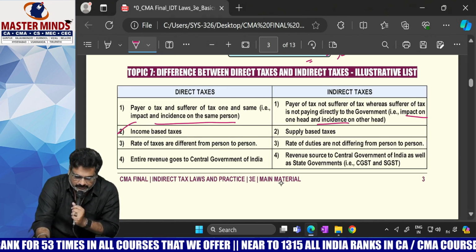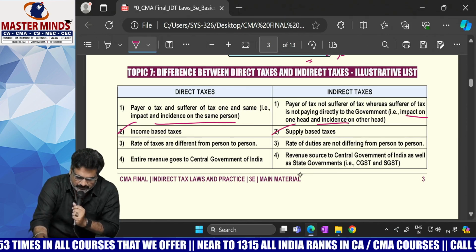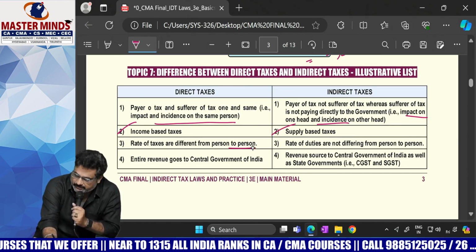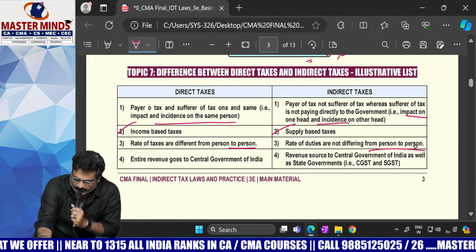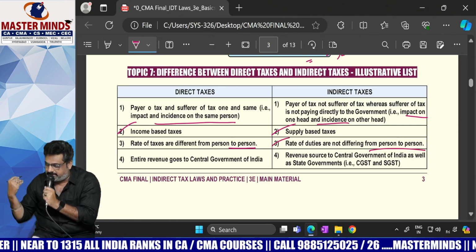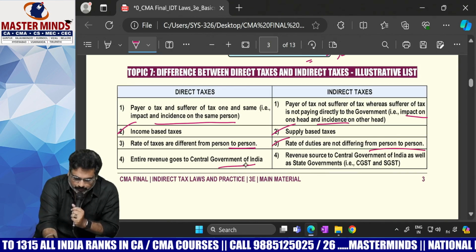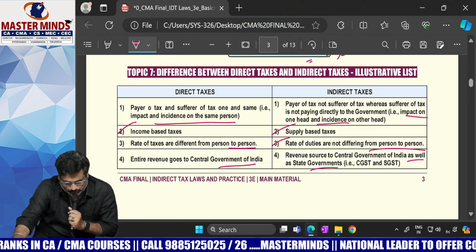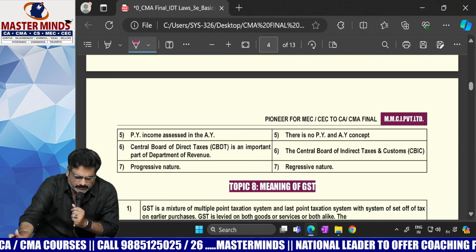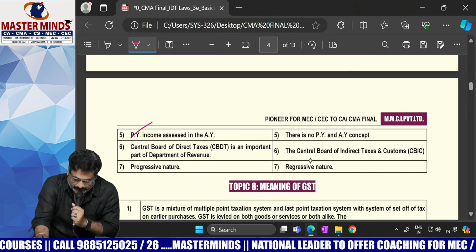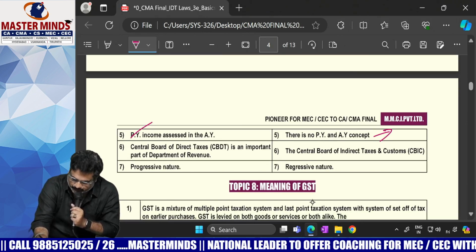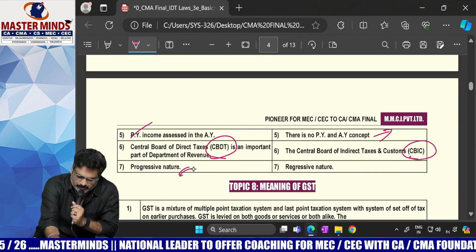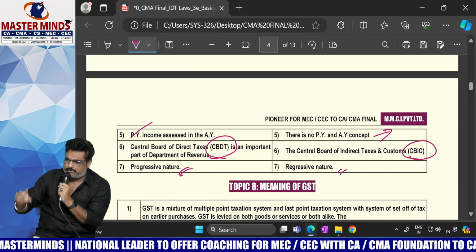Direct taxes are levied on income, indirect taxes on supply, and for direct taxes the tax rate differs from person to person. That's why they are called progressive in nature. Indirect tax rates do not differ from person to person, that's why they are regressive in nature. The entire revenue of direct taxes goes to the center, while indirect taxes are levied partly by the central and partly by the state. Previous year and assessment year concepts do not exist in indirect taxes. The board is CBDT for direct taxes and CBIC for indirect taxes. Instead of all these, I just told you a simple four.